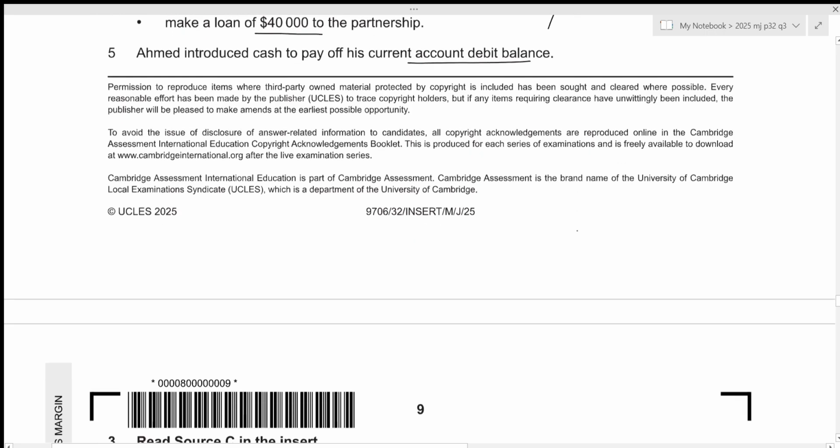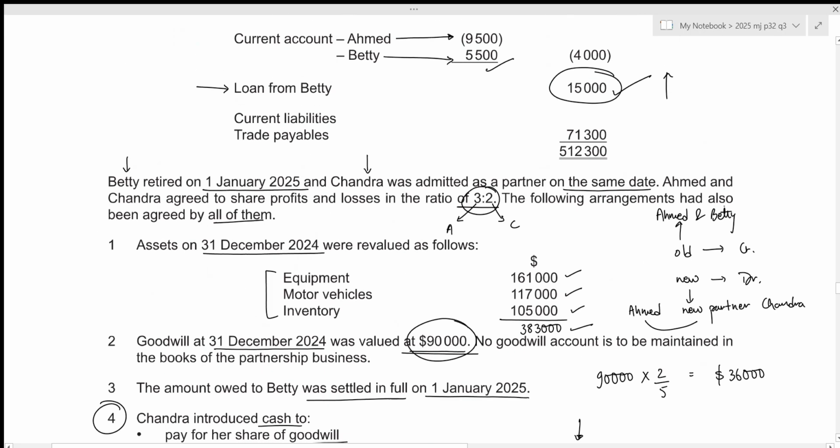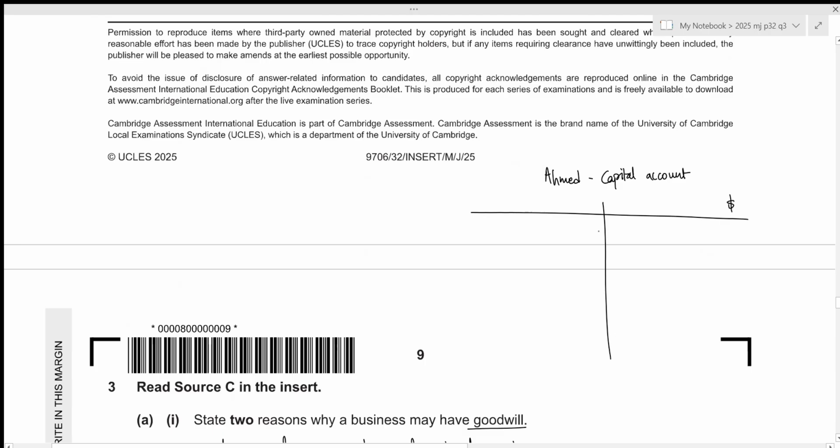So I'm just going to prepare Ahmed's capital account roughly right here. We can start with the opening balance. That is 250,000. So that's the balance b/d, 250,000.